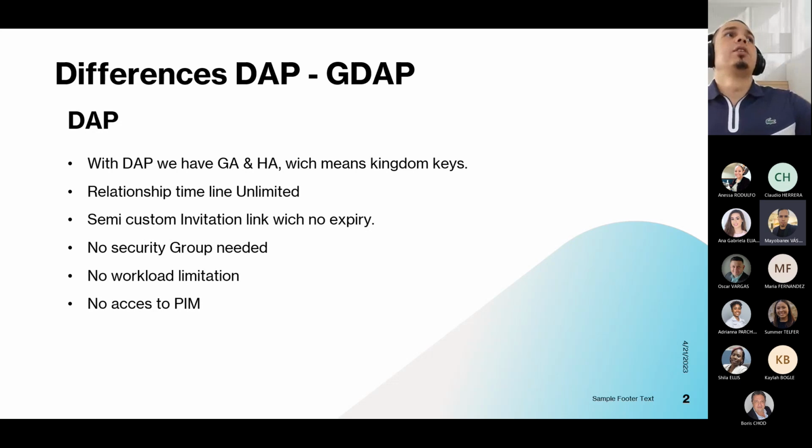What's the difference between that and what we are already using? With DAP, we have global admin and help desk admin, which means the keys to the kingdom. When a customer accepts that link, they are giving us the power to do everything in that account. But what's the problem with that?